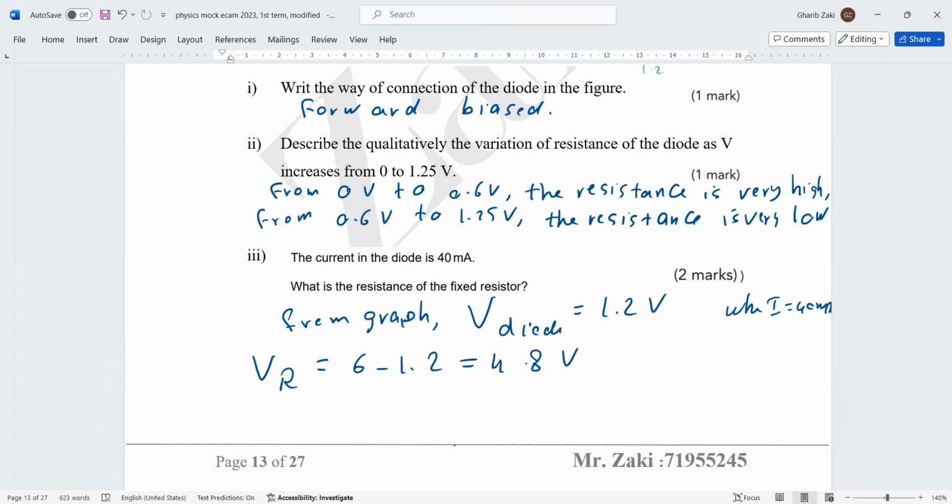Then we can get the value of the resistance. R equals V over I. V is the voltage, which is 4.8, divided by the current in ampere, which is 40 times 10 to the power negative 3. By using the calculator, it will be 120 ohms. Okay, so the resistance is 120 ohms.